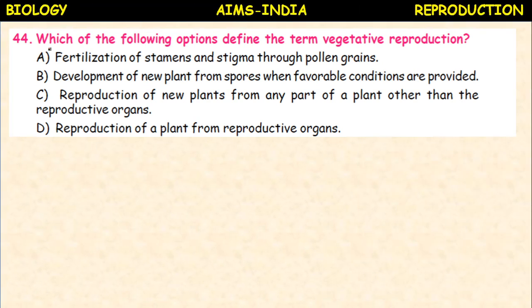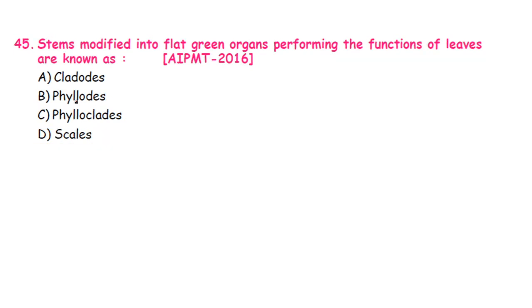Next, which of the following options defines the term vegetative propagation or vegetative reproduction? The fertilization of stamens and stigma through pollen grains, development of new plant from spores when favorable conditions are provided, or reproduction of the new plants from any part of a plant other than the reproductive organs, or reproduction of a plant from reproductive organs. So which is representing the vegetative propagation? Reproduction of new plants from any part of the plant other than the reproductive organ, means other than the flower. It is called vegetative reproduction.